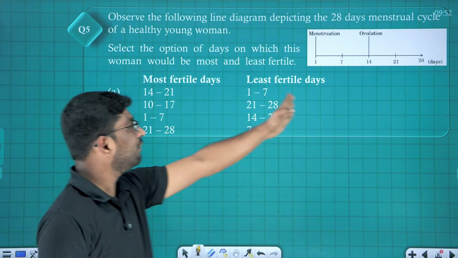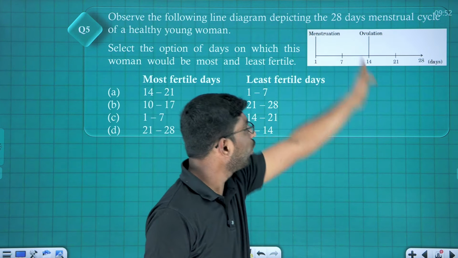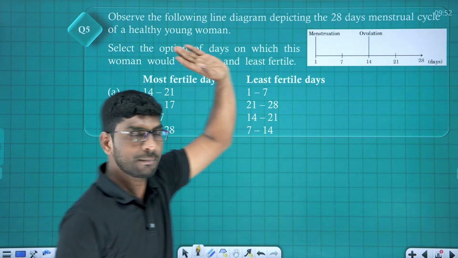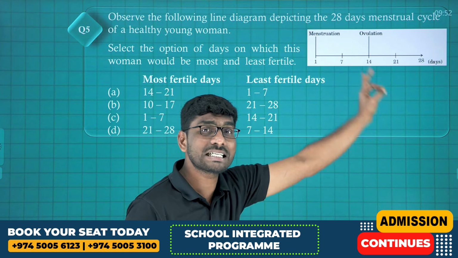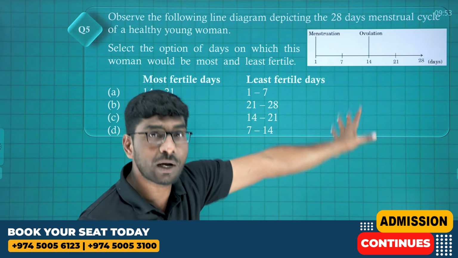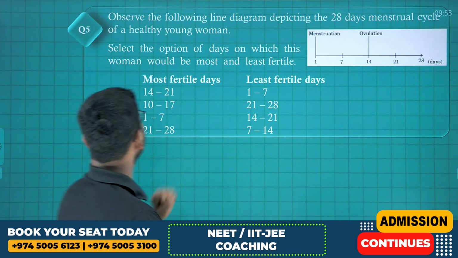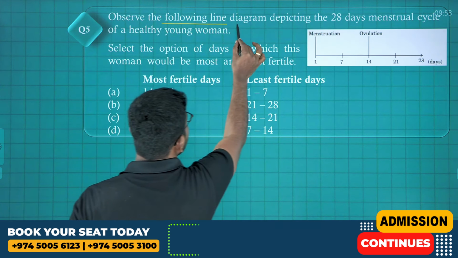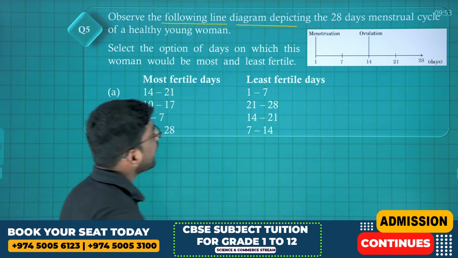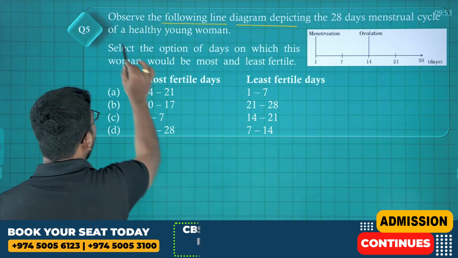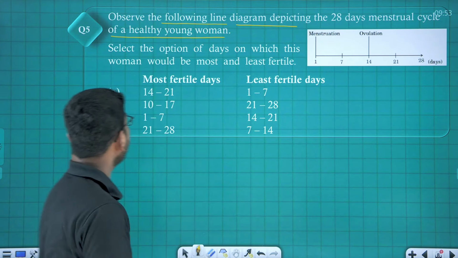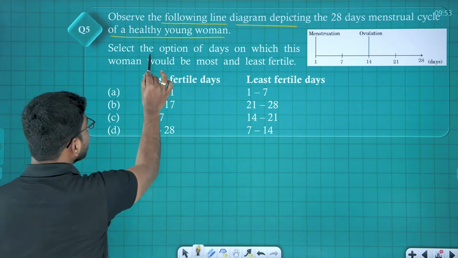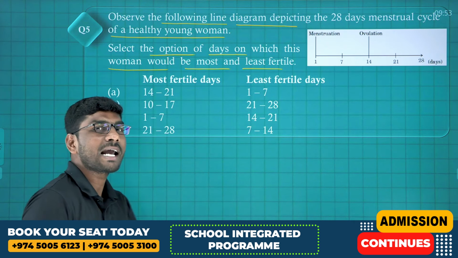Look at here. This is the menstrual flow. Days are given here. Menstruation, ovulation, and also the secretory phase are given here. 1 to 28 days is given. A normal menstrual cycle takes place once every 28 days. We discussed already in the class, right? Look at here, what is given? Observe the following line diagram depicting the 28 days menstrual cycle of a healthy young woman. Select the option of days on which this woman would be most and least fertile.